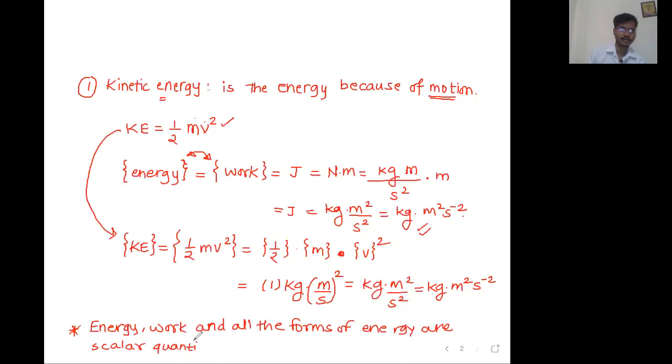Let it be kinetic, let it be potential, let it be any type of energy. If it is energy or if it is a work, then definitely those are going to be scalar quantities. And you know, work is to be measured in joule, energy is also to be measured in joule.